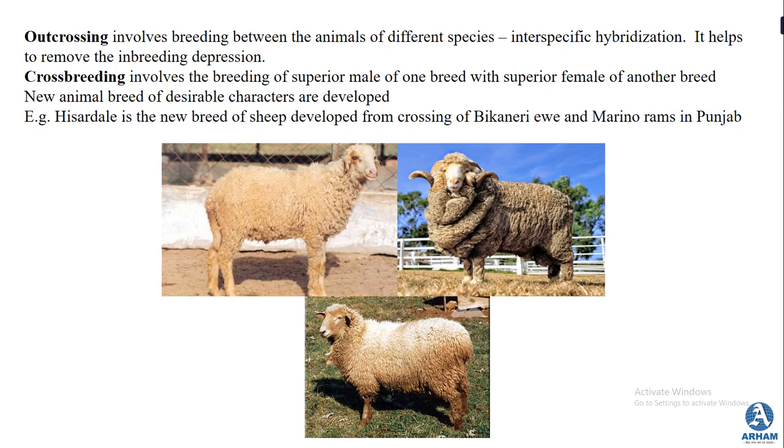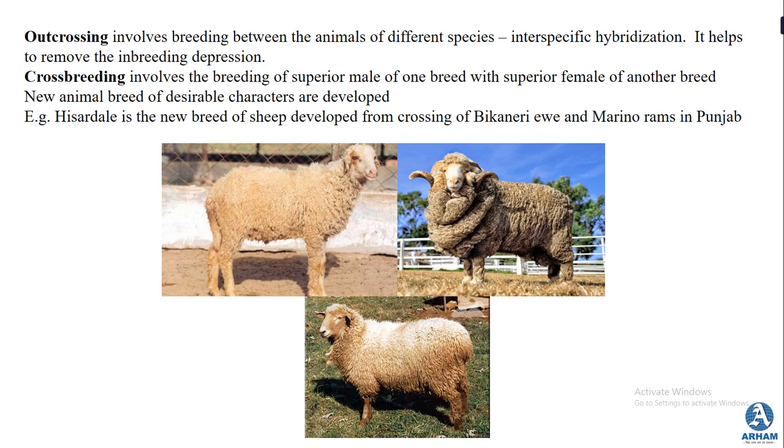Next is outcrossing. Outcrossing involves breeding between animals of different species. So if there are two different species from the same genera, and you are doing a breeding between these two animals, it is called outcrossing, which is also said to be interspecific hybridization. Students, if you remember in the previous session, when we studied hybridization, we studied a type of hybridization known as interspecific hybridization. Here you are breeding animals or organisms that belong to different species.